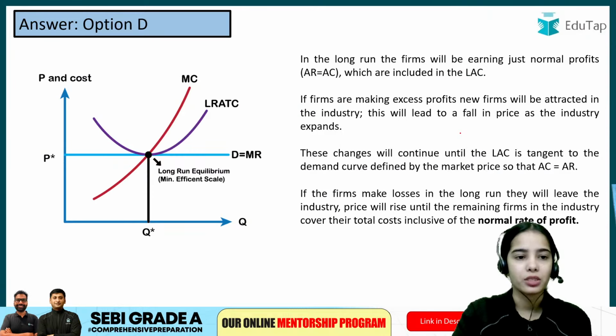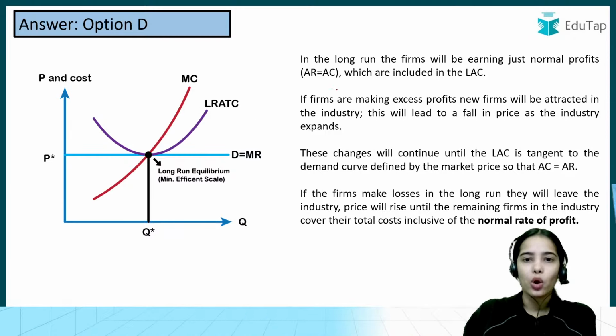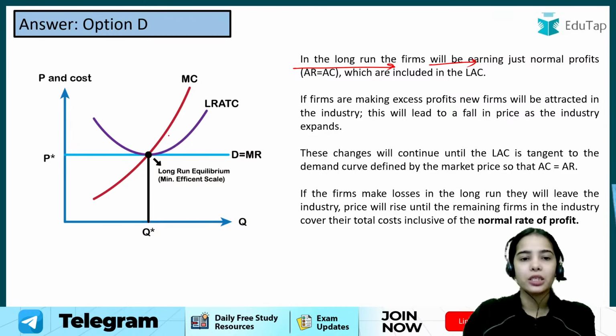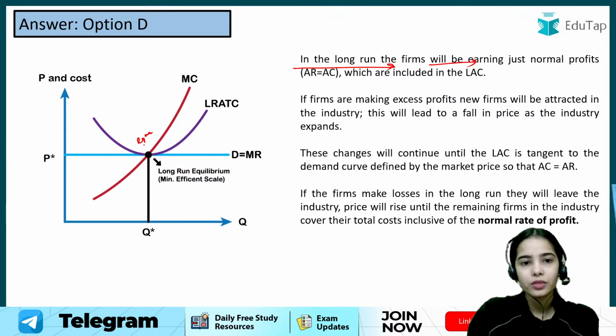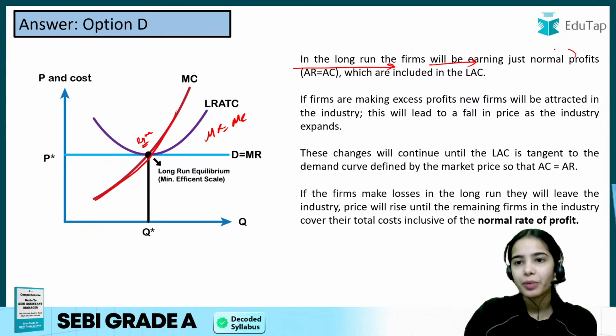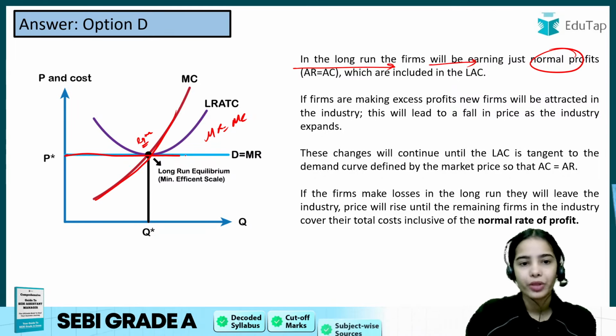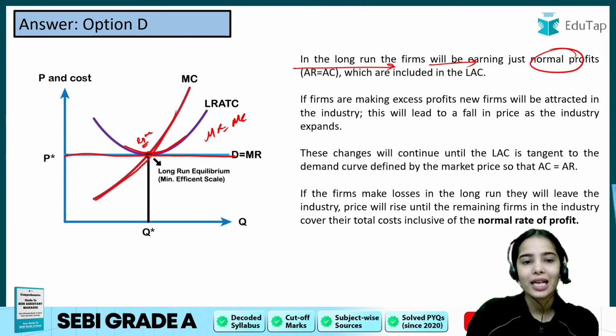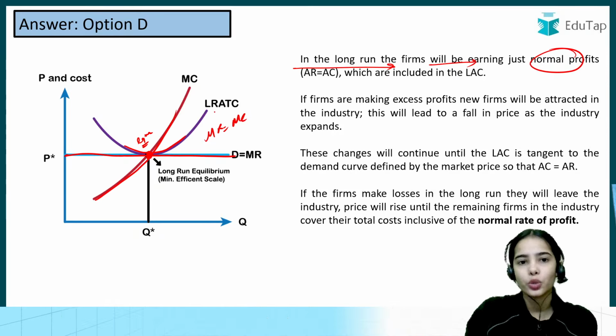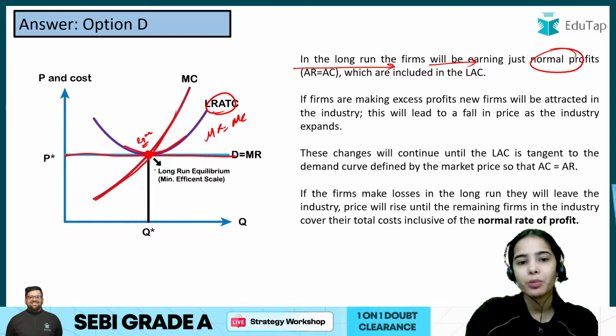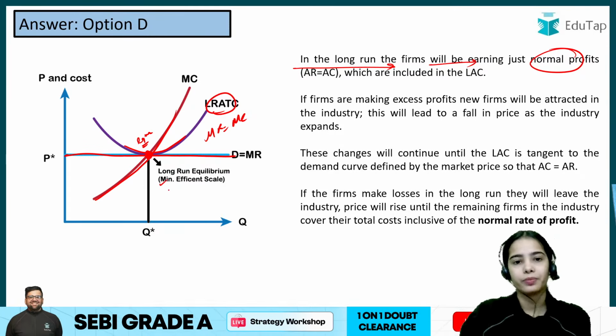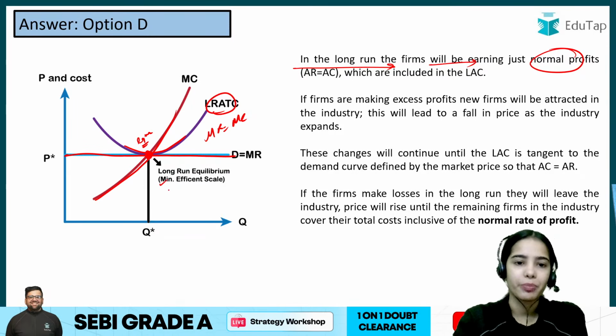Okay, so remember this. Here you can see that in the long run the firms will be earning just the normal profits, and the equilibrium will be where the MR is equal to MC and the MC cuts MR from below, as well as the normal profits are being earned. That means average revenue is equal to the average cost, and the average total cost is at minimum point. So this is minimum. The average cost is at minimum.